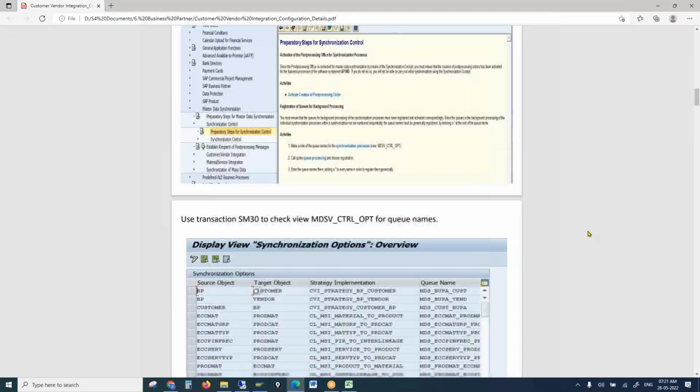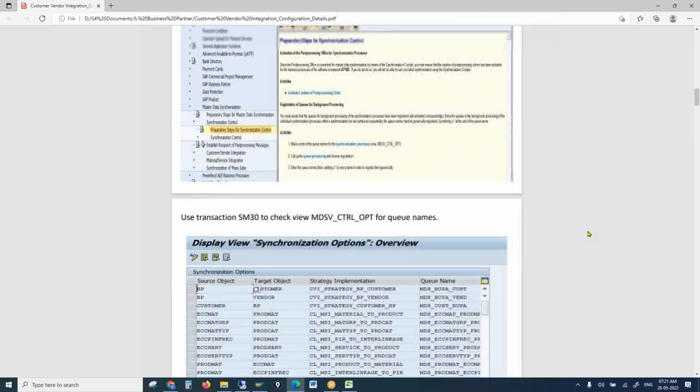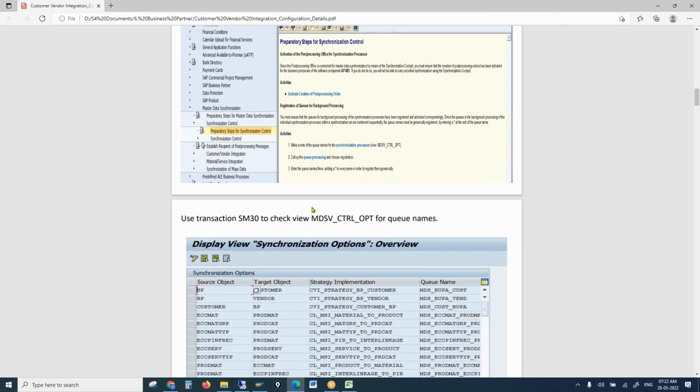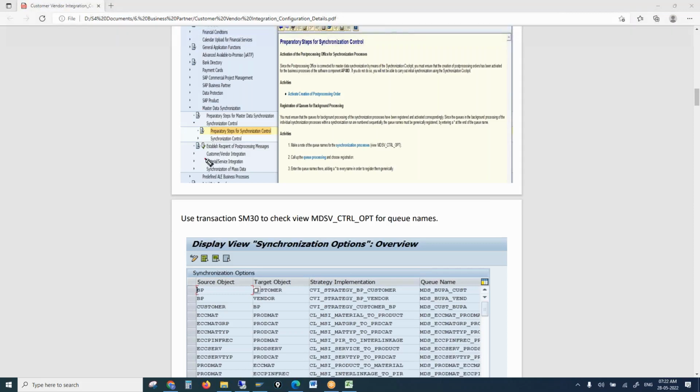Post processing MDS. You see this menu path here? What does it say? Customer vendor integration. This is how the menu path looked in the previous version. I'm referring to 1909 or 2020, the previous version. This is how the menu path should be under SPRO.